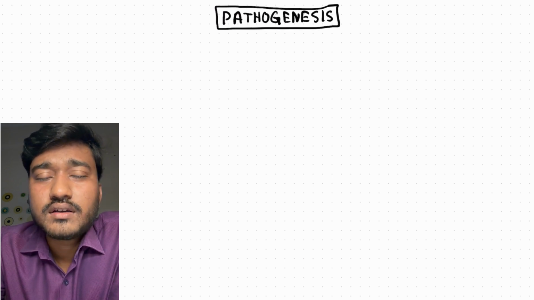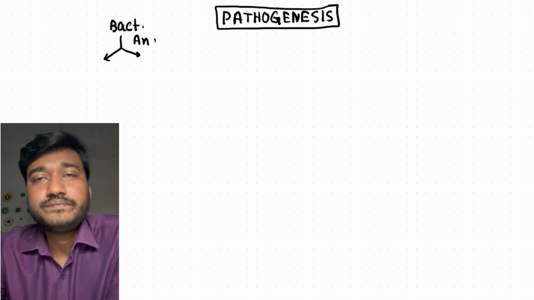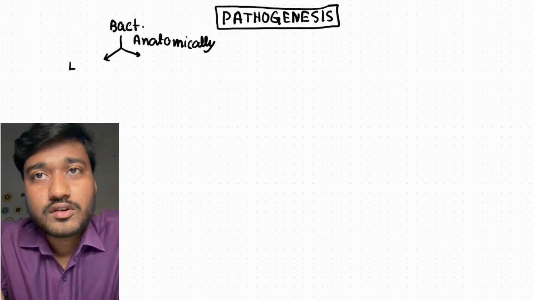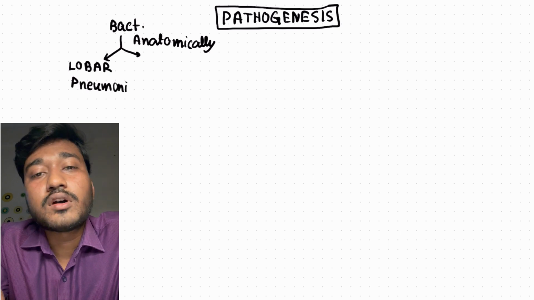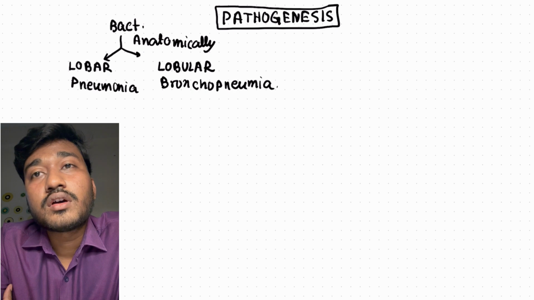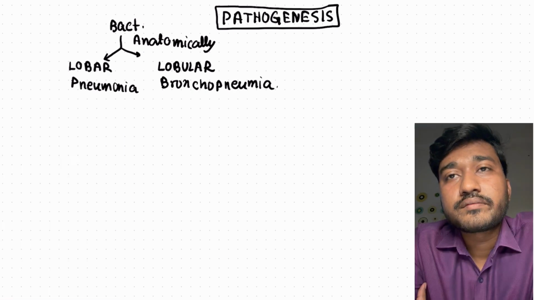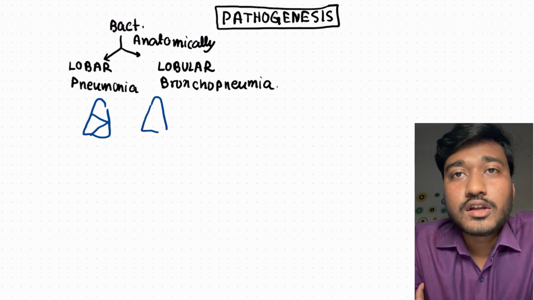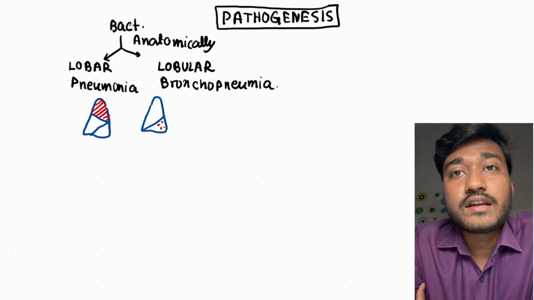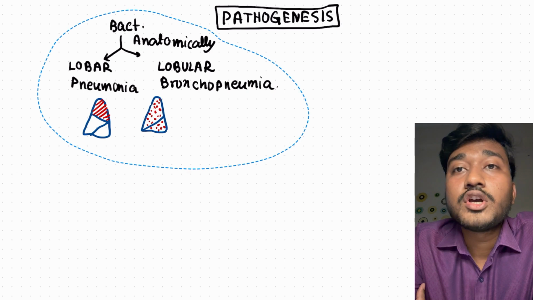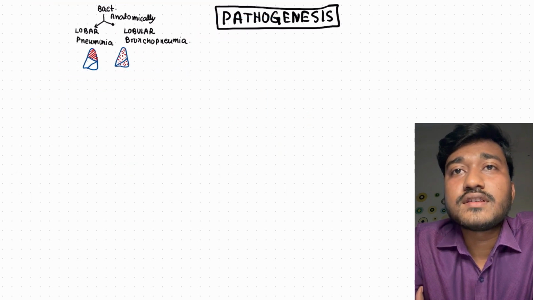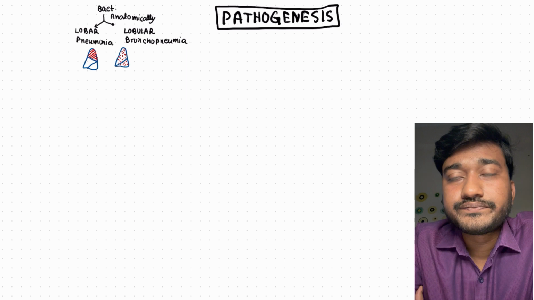Now let's talk about the pathogenesis of pneumonia. In bacterial cause, anatomically, we can have lobar involvement. Totally one single lobe could be involved, or it could be lobular, that is bronchopneumonia. Please see in the photo. In lobar pneumonia, we have a single lobe which is getting involved. Here I have drawn the right upper lobe consolidation, or if it is lobular involvement, multiple lobes could be involved. You can see in the photo.